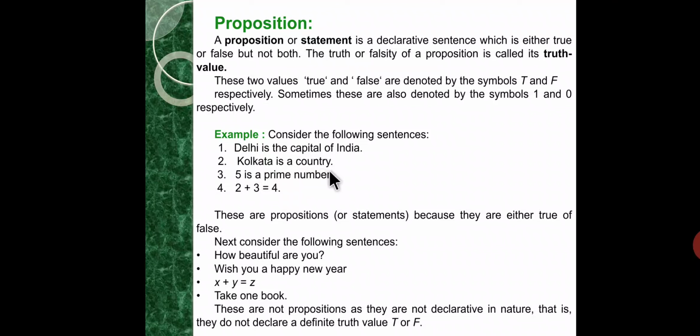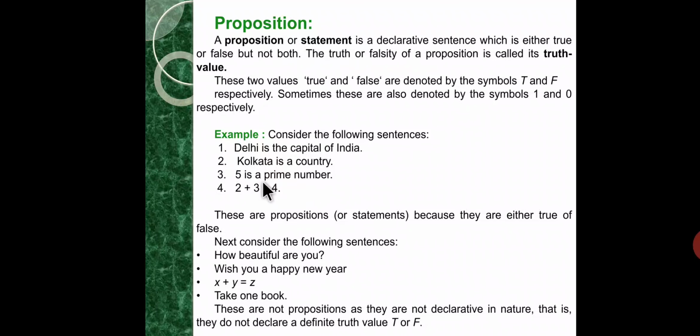Kolkata is a country. Is this a declarative sentence? Yes, this is a declarative sentence and it is a proposition, and the statement has truth value false. Why? Because Kolkata is not a country. Kolkata is a state.